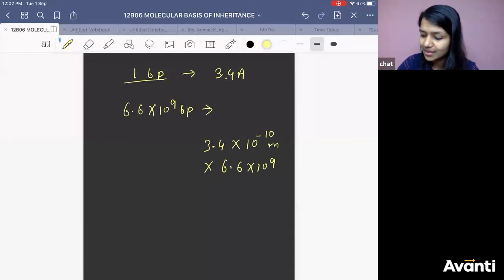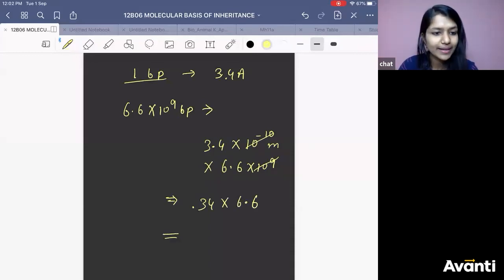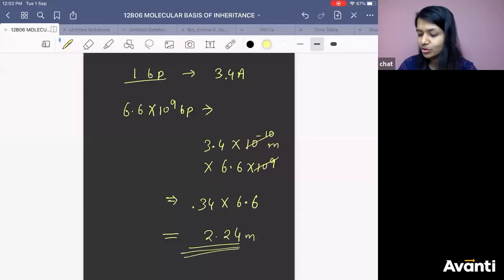This will get cancelled, and you will get only 10 to the power minus 1. So you can write this value as 0.34 into 6.6 and get the result. Can someone multiply? You should get 2.24. So the value is about 2.2 meters.